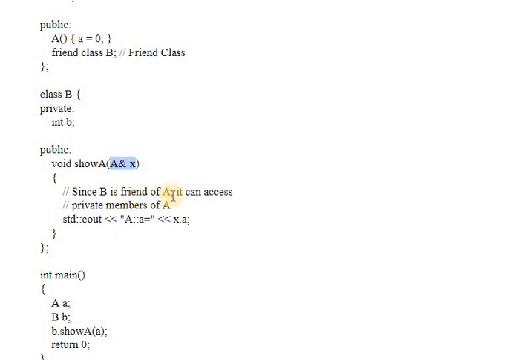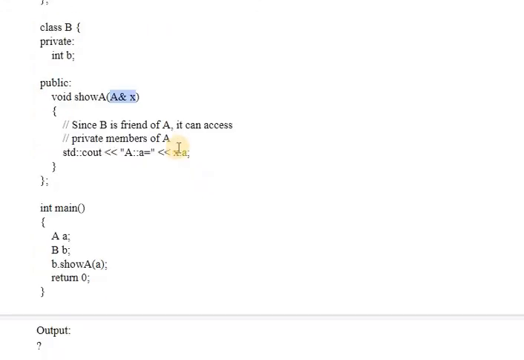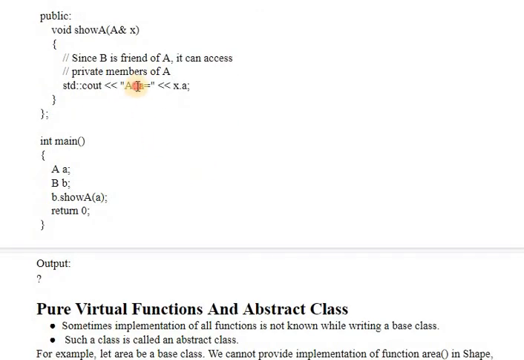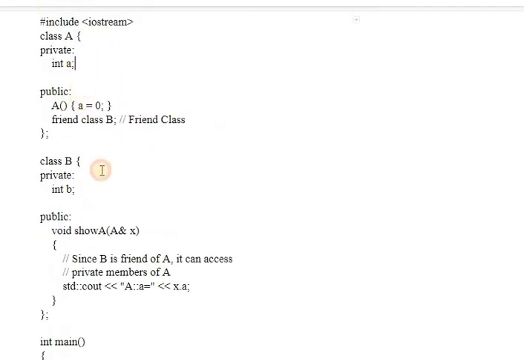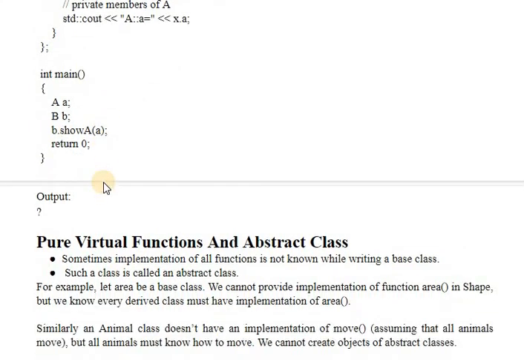Since B is the friend of A, it can access private data members of A. We have just displayed the output of class A. This is just a message, and x dot A will display the value of the data member A, where x is the object and A is the data member of class A.